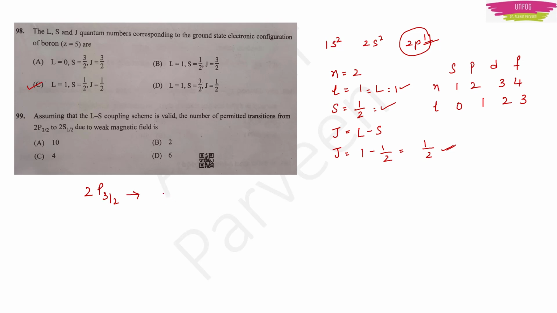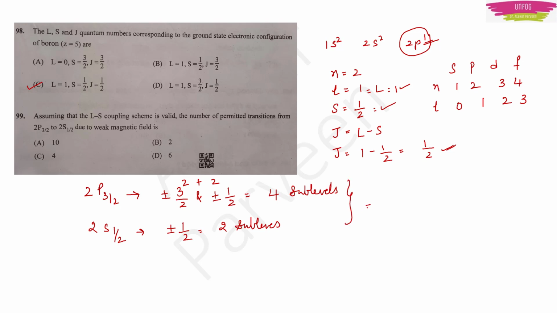There will be plus or minus 3/2 and plus or minus half, total 2 plus 2, so 4 sublevels. And in 2s1/2, only plus or minus half will be there, so 2 sublevels. So what will be the permitted transitions? 4 plus 2, 6 permitted transitions are there. So option D is the right option.